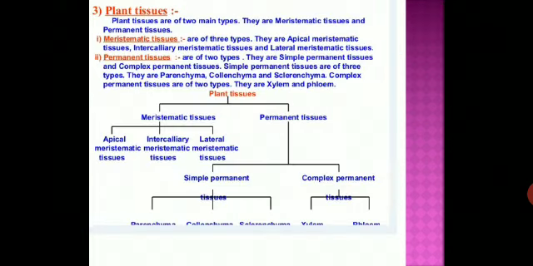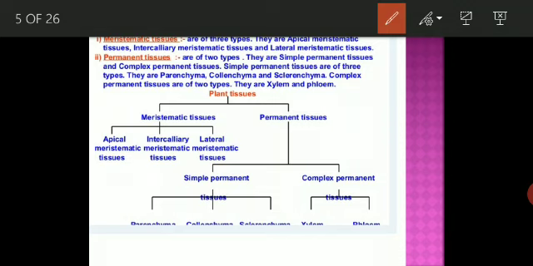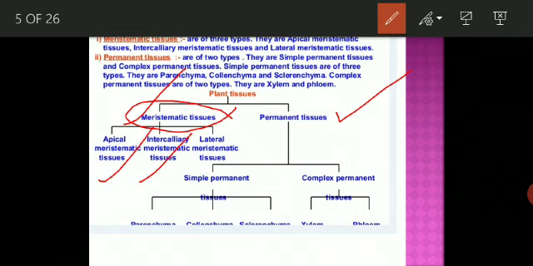Now we will discuss the plant tissue, meristematic tissue. Student, there are two types of plant tissue: meristematic tissue and permanent tissue. This meristematic tissue is divided into three parts: apical meristematic tissue, intercalary, and lateral meristematic tissue.